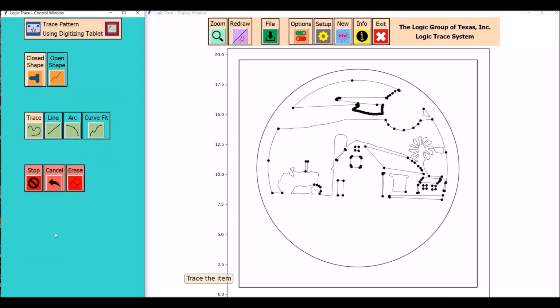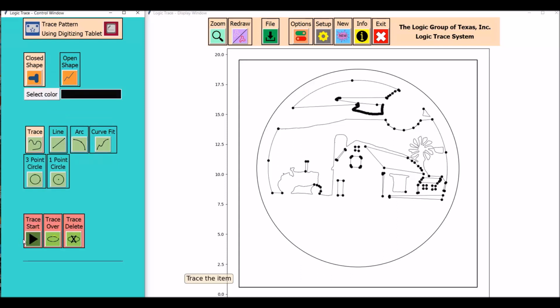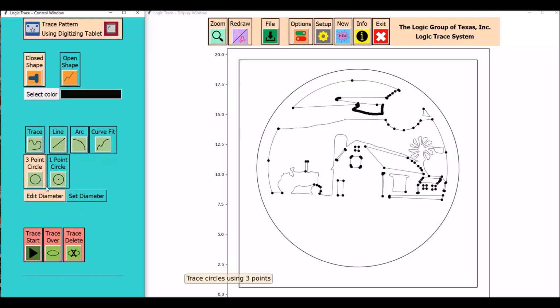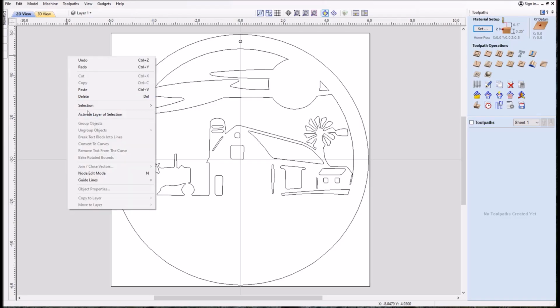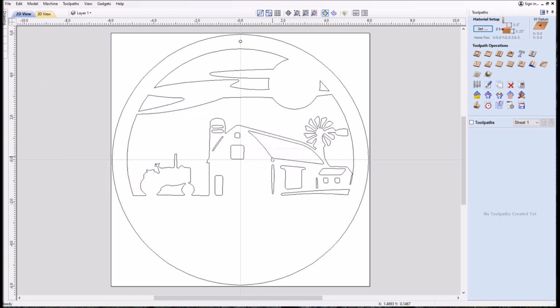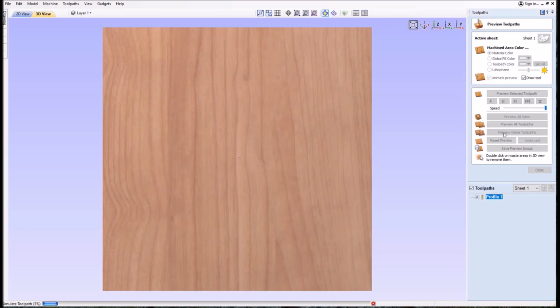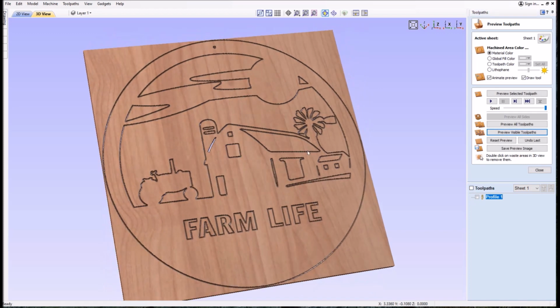I'm going to load that saved file, that DXF file, into Vectric Aspire 11.5, check the vector quality, and add that text, that farm life. And then I'm going to run it to the Aspire simulator to see how the cut's going to look. The cut looks good, so now we'll carry on to the laser software.